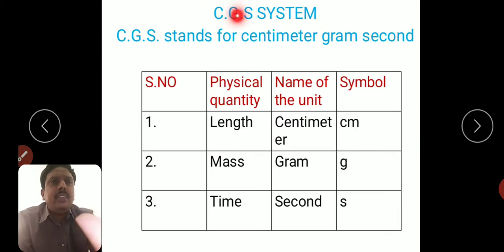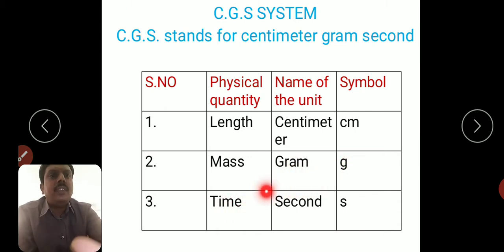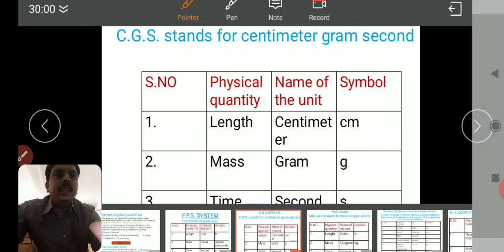Next system is the CGS system. CGS stands for C for centimeter, G for gram, S for second. According to the table: physical quantity, name of the unit, symbol. Length is measured in centimeter, represented by cm, small letters. Mass is represented by gram, small g. Time is represented in seconds, as in all systems.